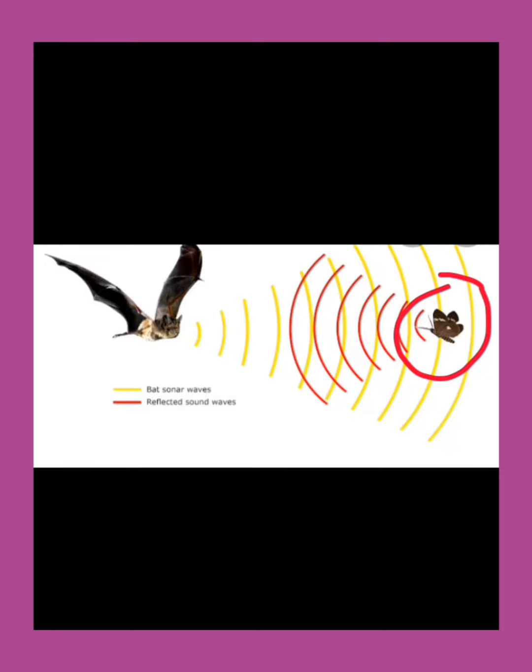Or this could be food for them also. It could be a prey, meaning the bat can eat it. So they can fly safely without colliding with the object. If it is an obstacle here, they will not dash into it. It will change its path. So on the whole, this process of detecting an obstacle using the method of echo is called sound ranging. Okay, sound ranging.